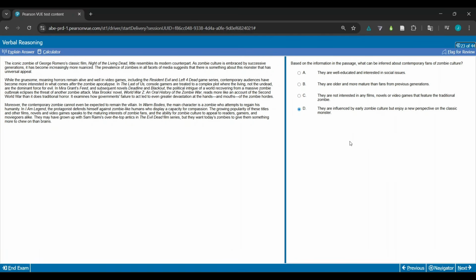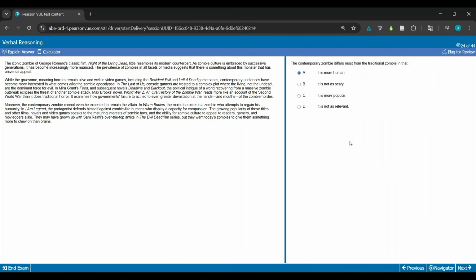But I'll be honest, this is probably one of those passages I would skip. Remember what I told you guys: I decide whether or not to do a passage or a set of questions not based on the questions themselves, but on the passage. And so here, yes, it's short, but I'm not really a fan of it. That's the idea. This topic, I'm really not comfortable with. It's an article question. I'm out of my depth. Don't really want to be doing it. Okay? So that's the main idea as such.